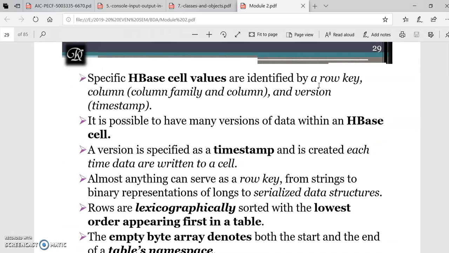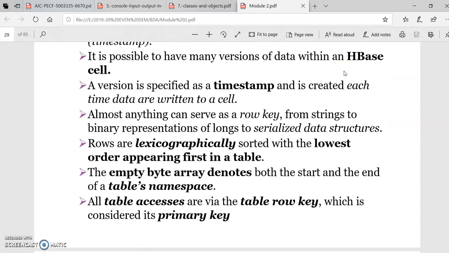HBase cell values are identified through keys, and the version is specified by the timestamp, which is created each time data is written to a cell. Rows in HBase are lexicographically sorted with the lowest order appearing first. Empty byte arrays denote both the start and end of the table's namespace, and table accesses are via the table row key, which is considered to be the primary key.